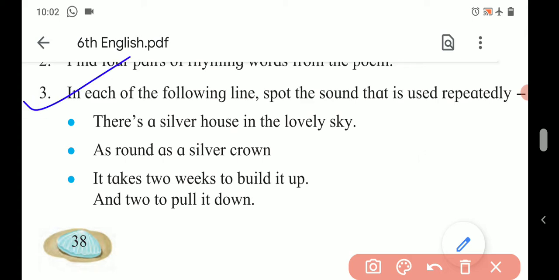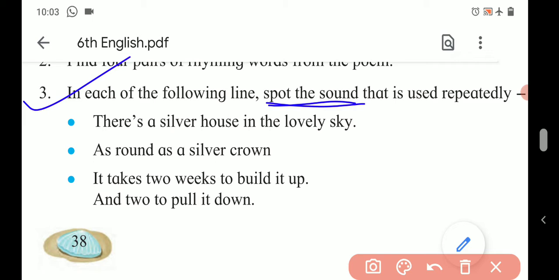Third activity, in each of the following lines, spot the sound that is used repeatedly. Which sound is used repeatedly, that we have to find. Let me tell you what a sound is through an example. For example, the word silver. While pronouncing the word, we start with S, then L, then V, and then R. So these are the sounds in the word silver, right?